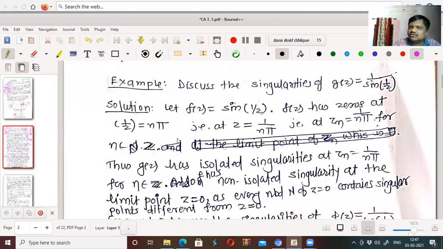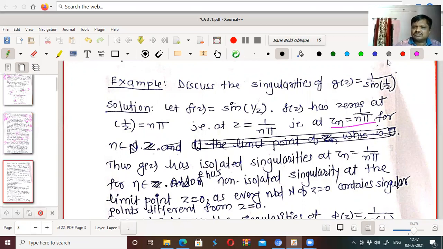If 1 by z is equal to n pi, that is z is equal to 1 upon n pi. So there are a number of points, zn equal to 1 upon n pi. At 0 also this function is not defined, sine of infinity, again this will not be defined. Thus, g(z) has isolated singularity at zn equal to 1 upon n pi.